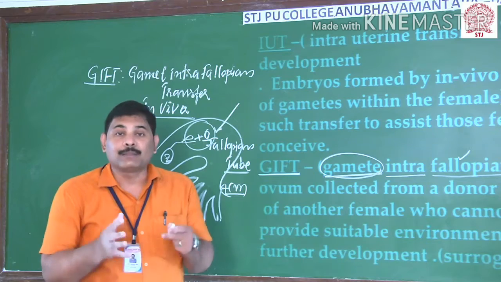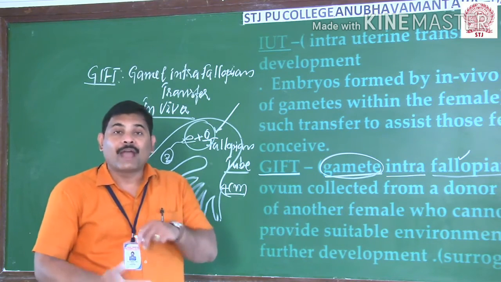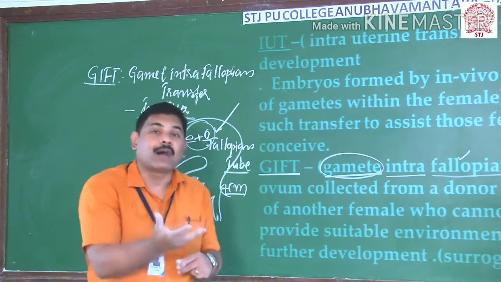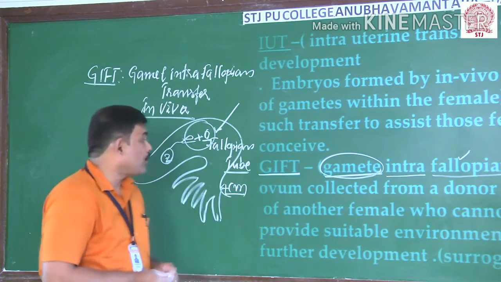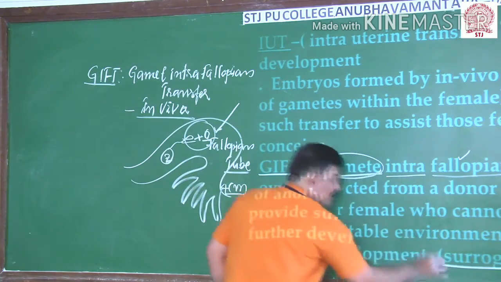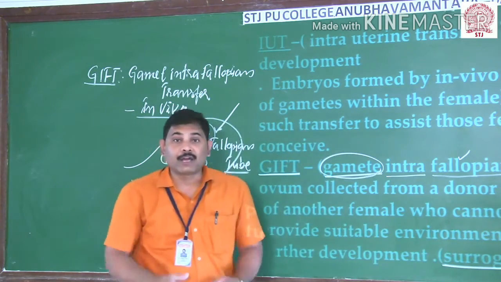And here are the people who have a comfortable uterus for the growth of the embryo of the other couple, and they are known as surrogate mothers. Here you can see. The surrogate mothers are known as such.